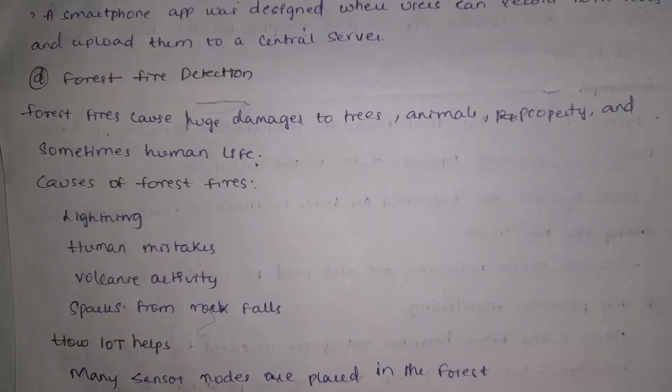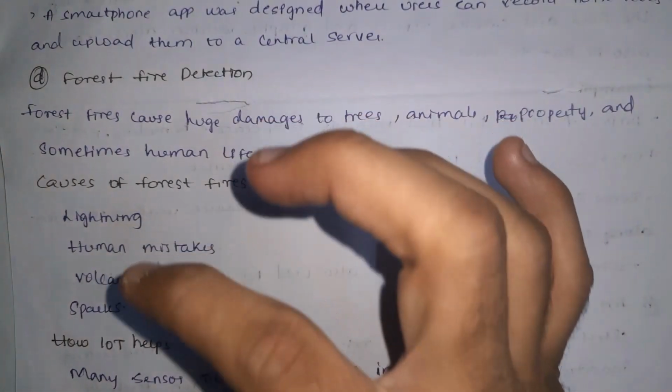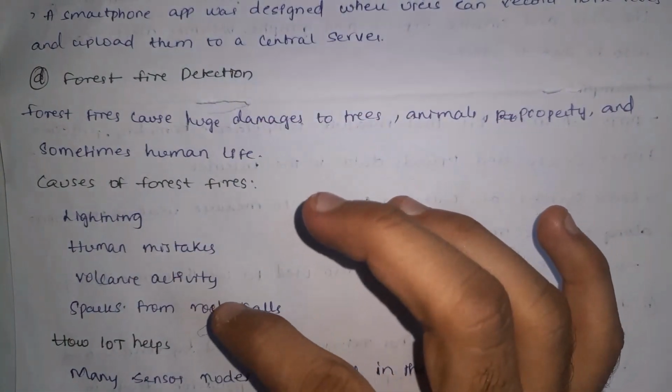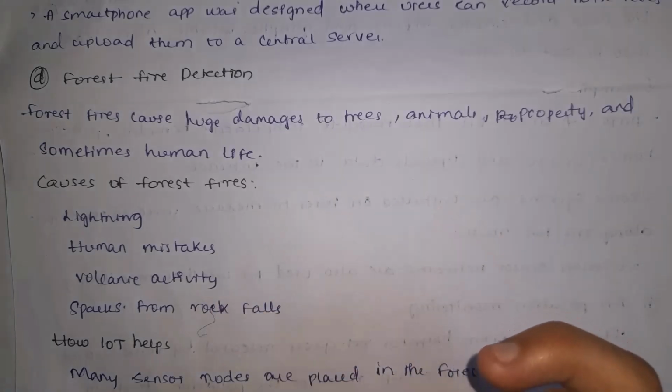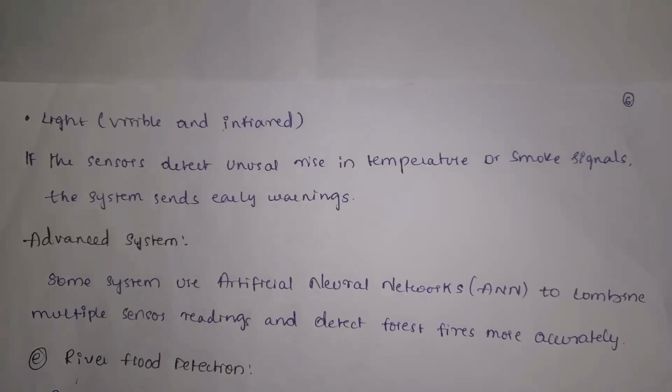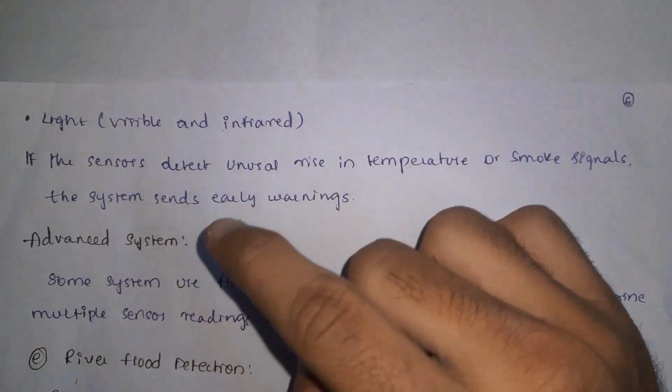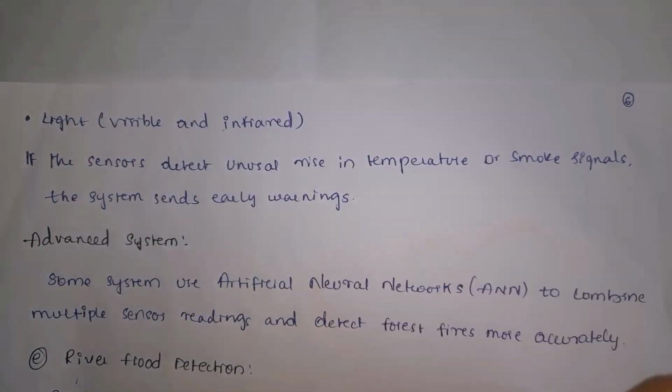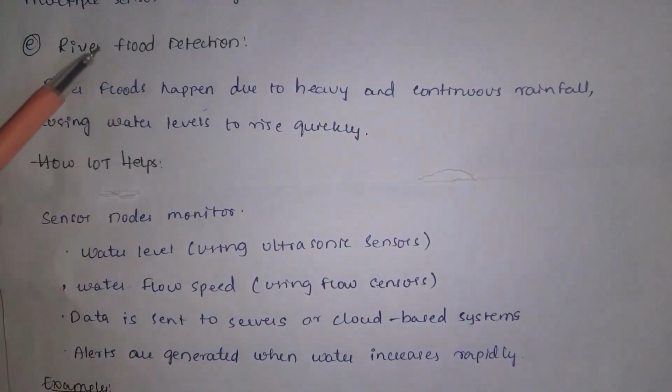And fourth one is forest fire detection. Forest fires causes huge damage to trees, animals, property, and also for some human lives. Lightnings, human mistakes, volcanic activities, and also sparks and rock falls, all these are the reasons for forest fires. So many sensors are placed in forest in different locations. The sensors will monitor temperature, humidity, and also light. If sensor detect any unusual activities like sudden rise in temperature or smoke, then system will send warning message to forest department.